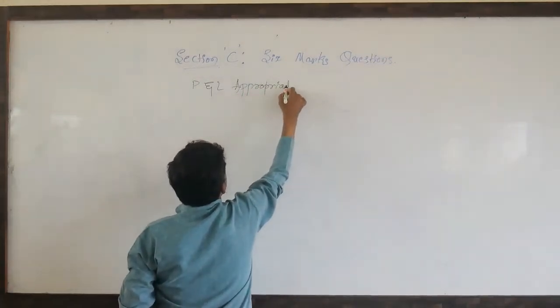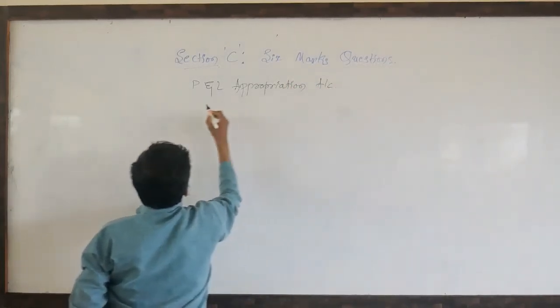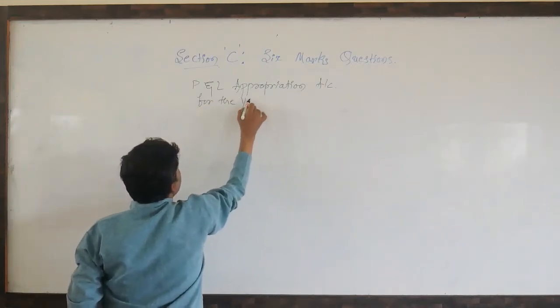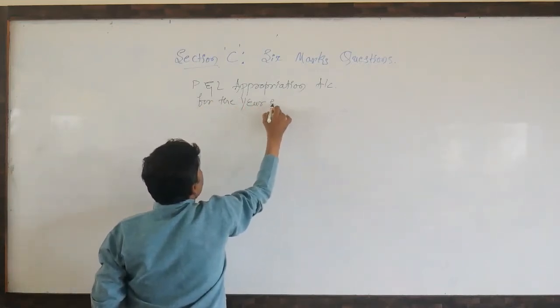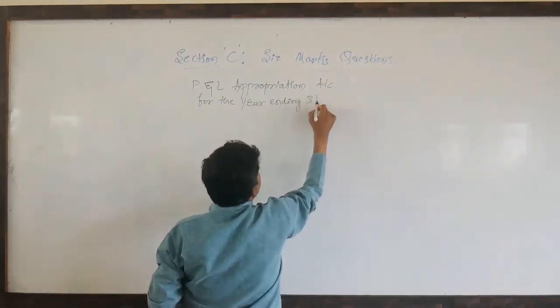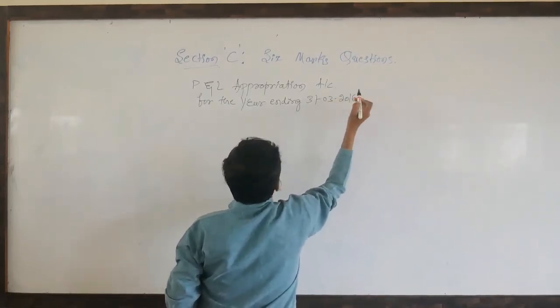Profit and loss appropriation account for the year ending 31st March 2016.